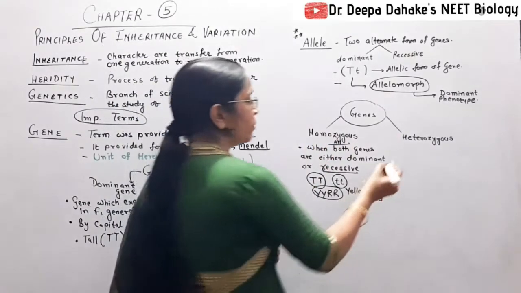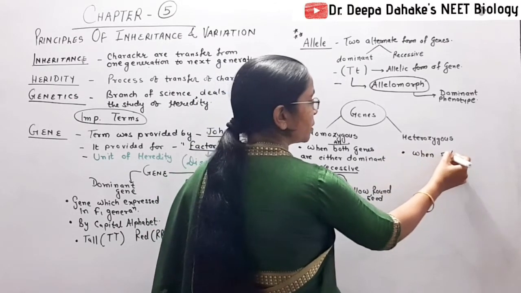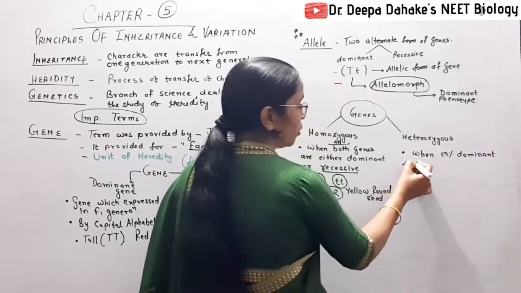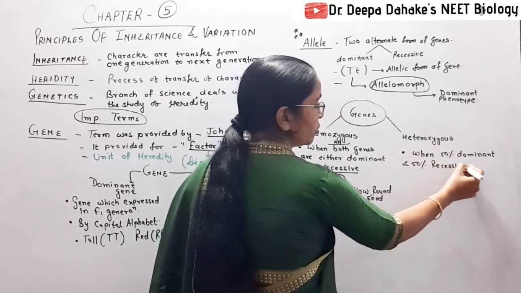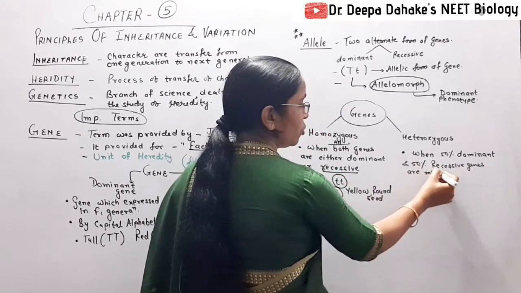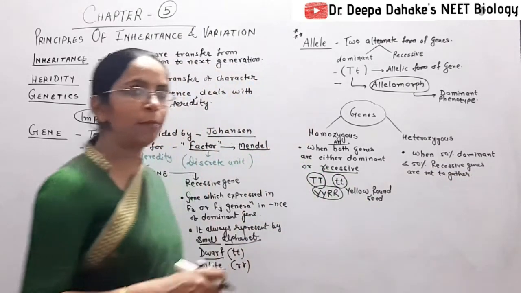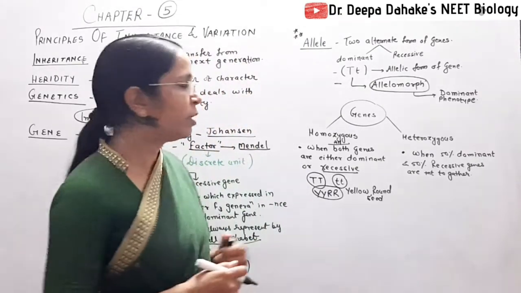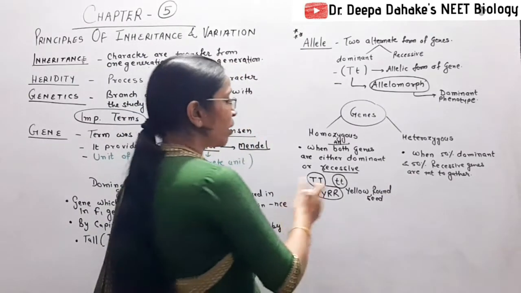But when 50% dominant and 50% recessive genes are present together, and these genes are available for the same trait, for the same trait one gene is dominant and one gene is recessive, then you remember that condition is called heterozygous.